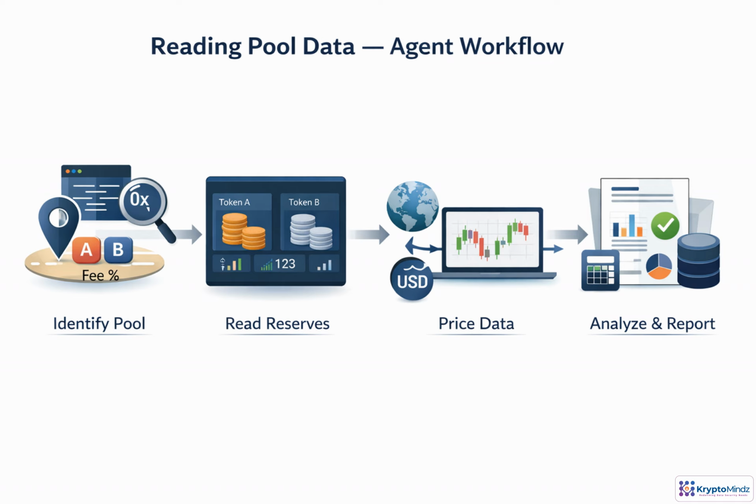Pool analysis should be a repeatable pipeline, not a one-off query. First, resolve the pool contract and confirm token addresses, decimals, symbols, and fee tier. Then read the protocol state: reserves, liquidity, ticks, LP supply, or any pool-specific fields. Next, combine those on-chain values with reliable price data so balances become USD metrics. Finally, return a structured report with calculations, assumptions, timestamps, and data sources.